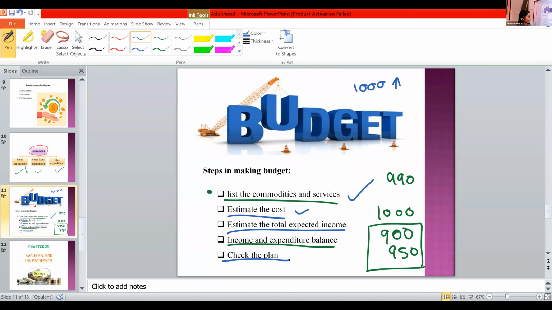So controlling means after planning, controlling is the next step. Control makes sure that money is not wasted. Control in financial management is usually of two types: checking to see how well the plan is progressing and adjusting wherever necessary. So there are two types of check: mechanical and mental checks, and records and accounts. These are the two types of checks.